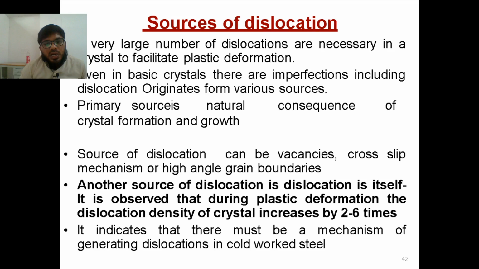Even in basic crystals there are some imperfections, including dislocations, which originate from various sources. The primary source is the natural consequences of crystal formation.